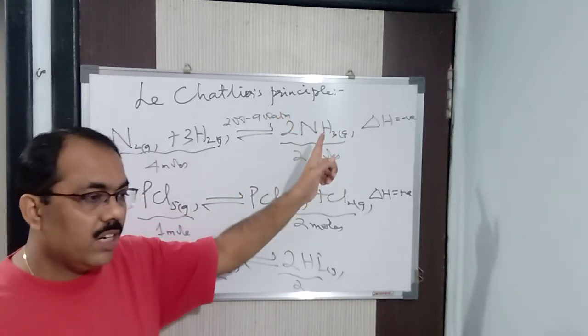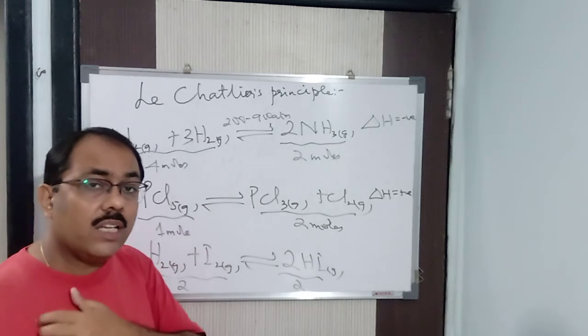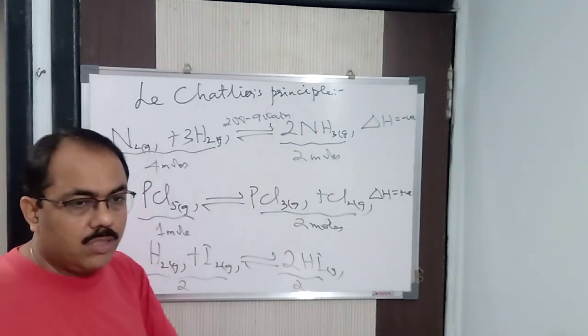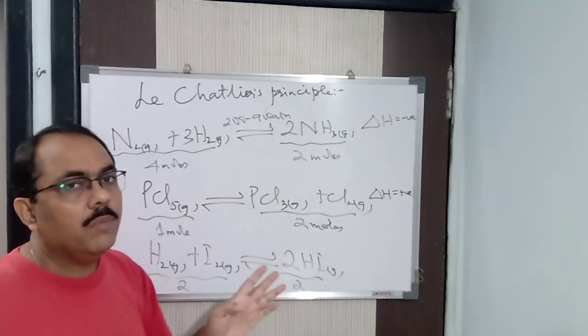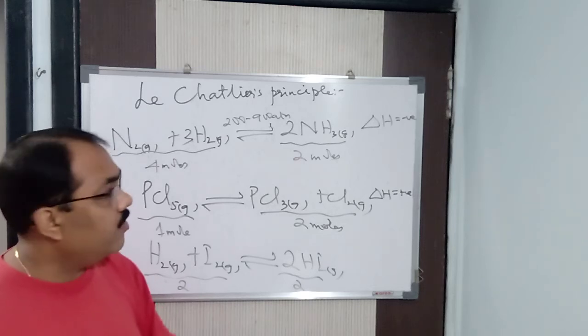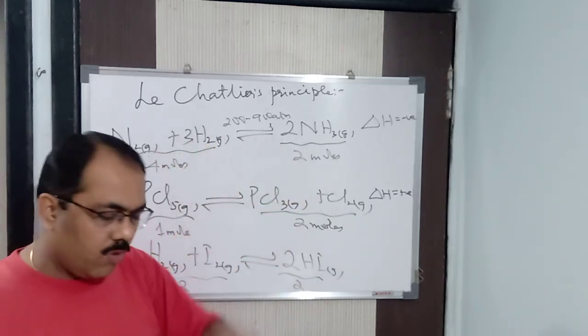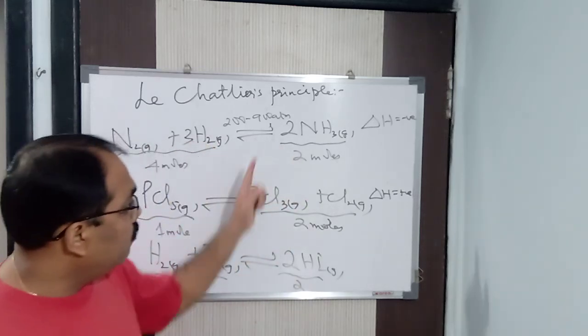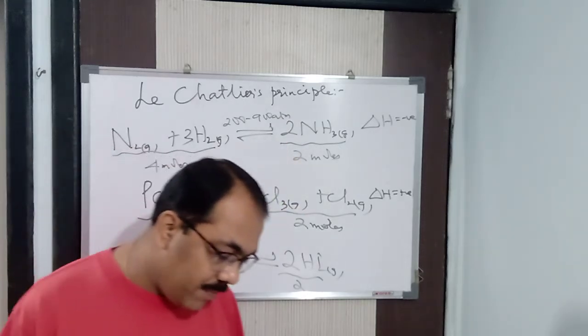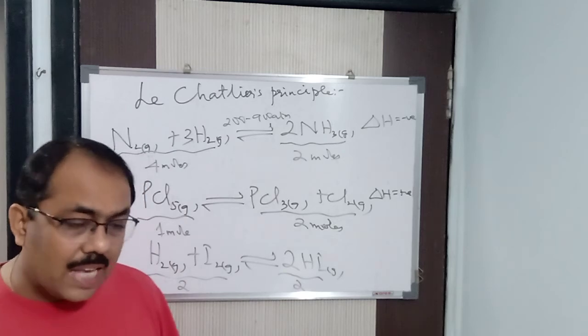Alright, addition of inert gas at constant volume has no effect on the equilibrium of the reaction. But addition of inert gas at constant pressure will favor the reaction in the backward direction. That we don't want, because I said you want a better yield of ammonia, so we don't want that particular point.